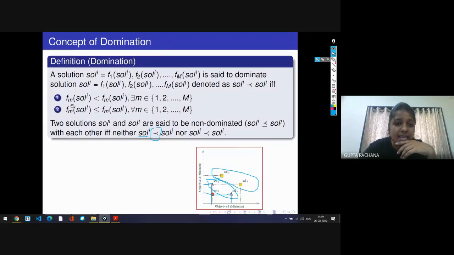Now here you can see that there is a domination principle which we have to use.